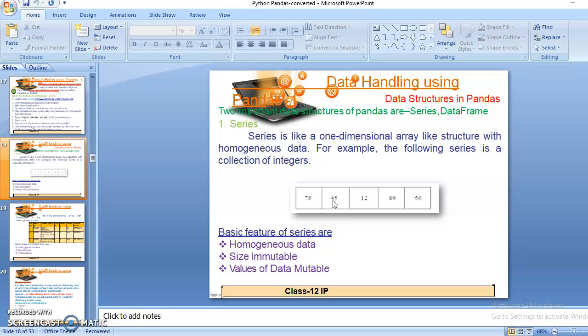Okay, so here are the basic features of series. Number one feature is that a series can contain only similar data elements in itself. Next, size immutable, we can't change the size of the array. Okay, and now values of data mutable, means the values of array elements we can change. Okay, so these are the basic features of the series.